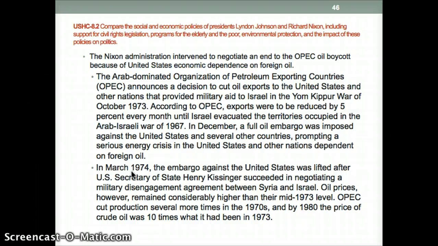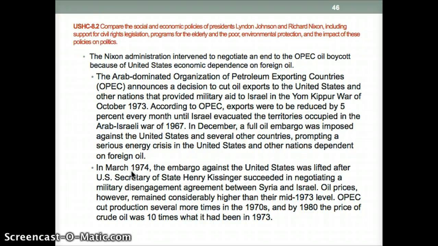The Nixon administration is going to intervene to negotiate an end to the OPEC oil boycott because of the United States' economic dependence on foreign oil. Remember, we are so dependent on foreign oil that if OPEC wanted to shut us down, they didn't send us as much oil, and so that leads to a major economic crisis. And if you wouldn't have solved that, then our economy would have really collapsed.